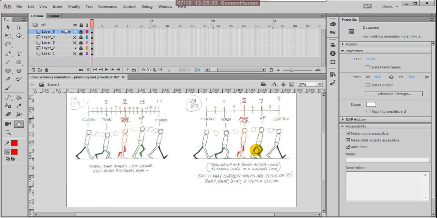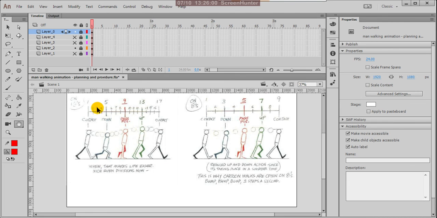So it depends on the character's mood and personality, and we have to match it. All walks are never the same. In the world nobody walks the same. So depending on walk style and walk personality, we will understand his character and his mood. That is very, very important.